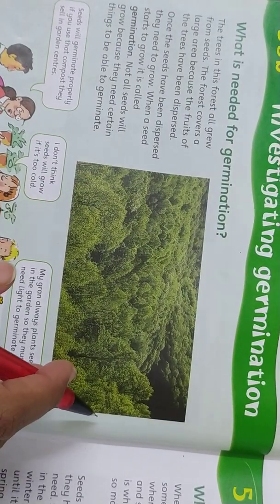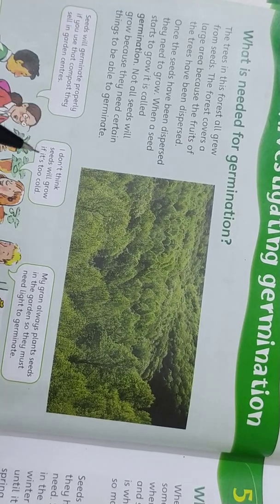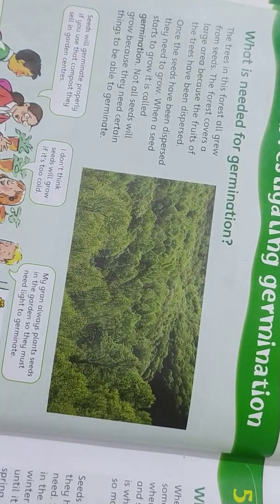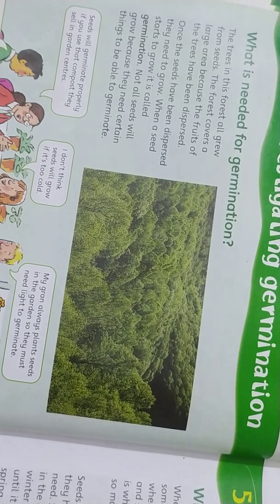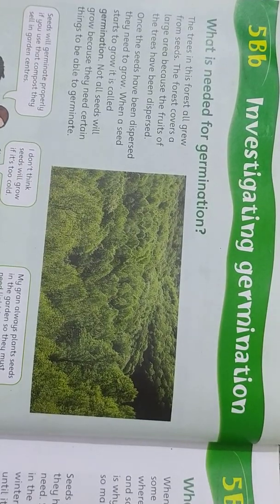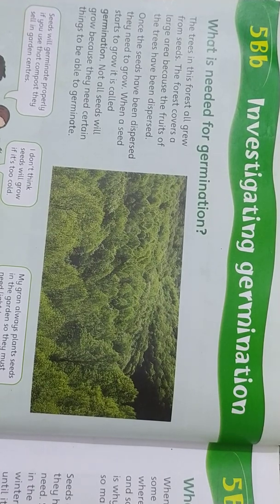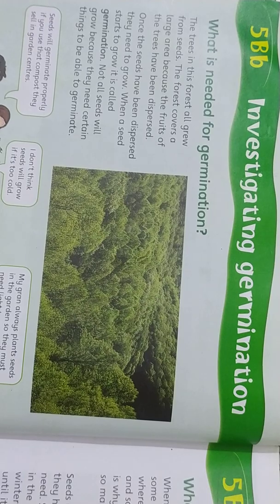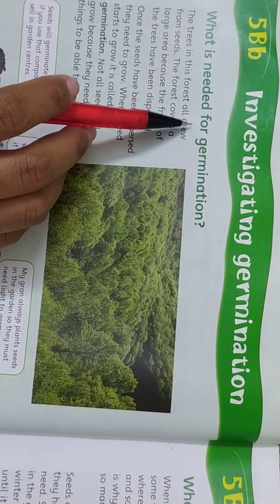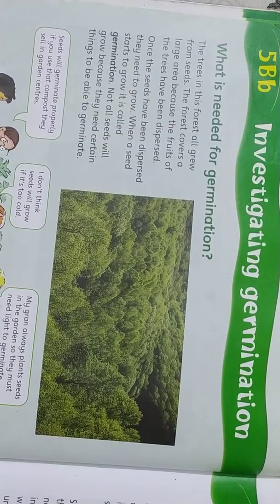The word germination means when a seed just starts growing into a plant. So when a seed starts growing into a plant, it is called seed germination. Now, what all is needed for germination? For a seed to grow into a plant, what all do we need?